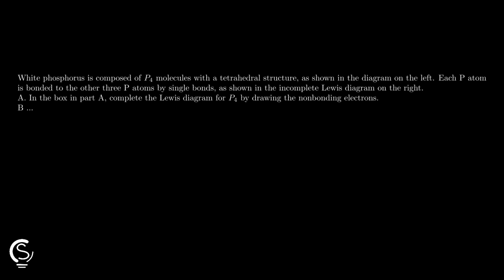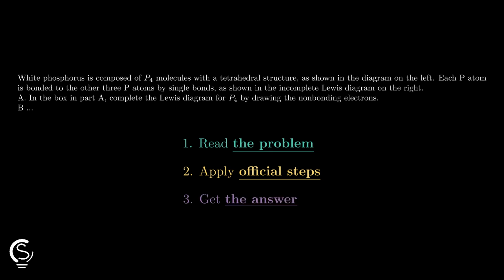Let's go! A. Each phosphorus atom in the tetrahedral P4 molecule forms 3 single bonds, meaning each requires 1 lone pair to complete its octet.